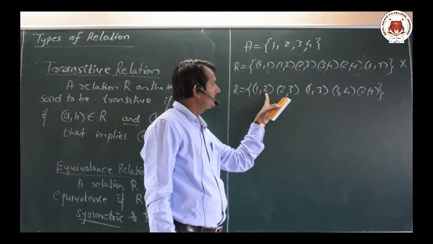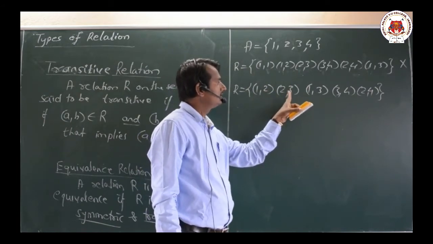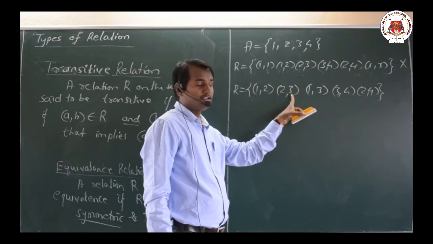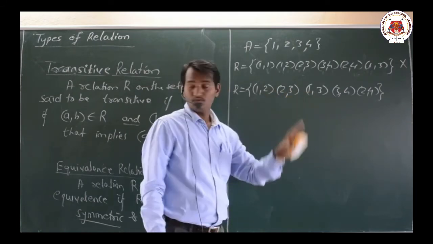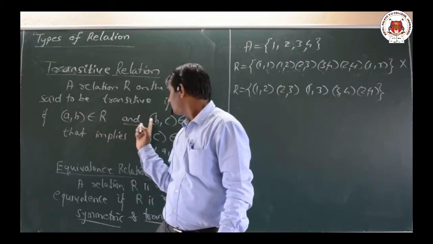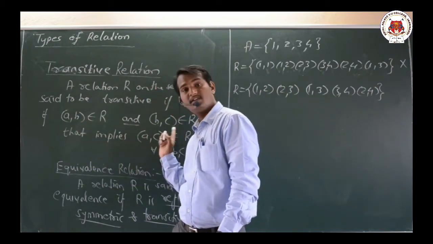(1,2) is there, starting with 2 now, (2,3) is there. That means we are having (1,3) also. (1,2) belongs to R, that is AB belongs to R, and BC belongs to R. That implies AC also belongs to R.